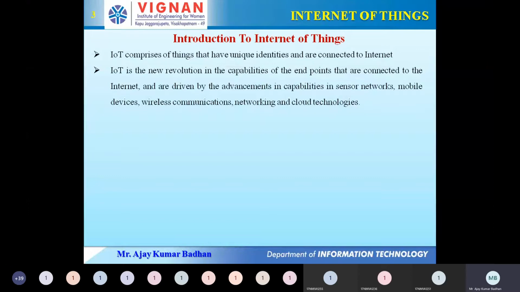It keeps on reading the data, and once it comes to know that the soil is wet, it automatically switches off that device, the irrigation pump. This is what is meant by Internet of Things: not only your mobile phones, laptops, or personal computers, but the smallest electronic devices which are connected.